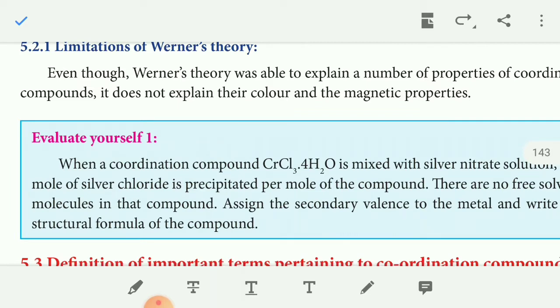Next, limitations of Werner theory: it does not explain the properties of coordination compounds, and it does not explain their color and magnetic properties. And the merits of Werner theory: it explains the formation of complexes and the geometry of complex ions, and differentiates between primary and secondary valency.